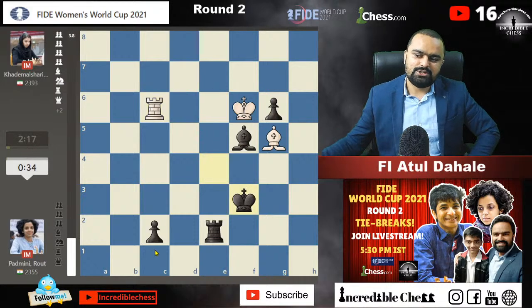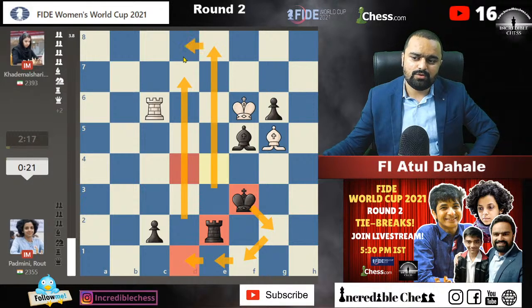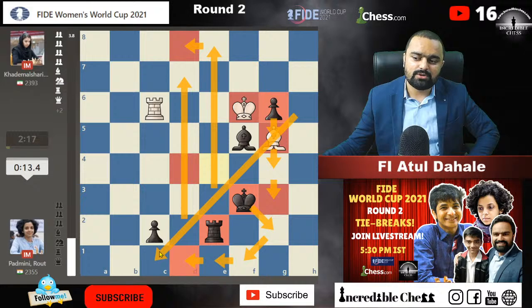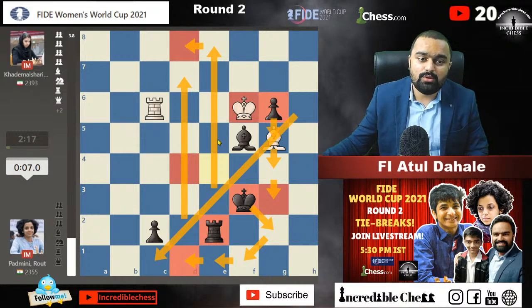Okay, see, she is playing only on the light squares so that nothing will change in the position, and she will try to come up here somehow, and this rook will try to hold on to the position with the d file. She will put this rook on the d file. Maybe the rook will go here or something like that. The king and the bishop both are stuck because the pawn should not move forward. If this pawn moves forward, then the one diagonal principle which I was talking about will not work in this situation, because the bishop will be torn between two diagonals, so that's not something cool in that situation.